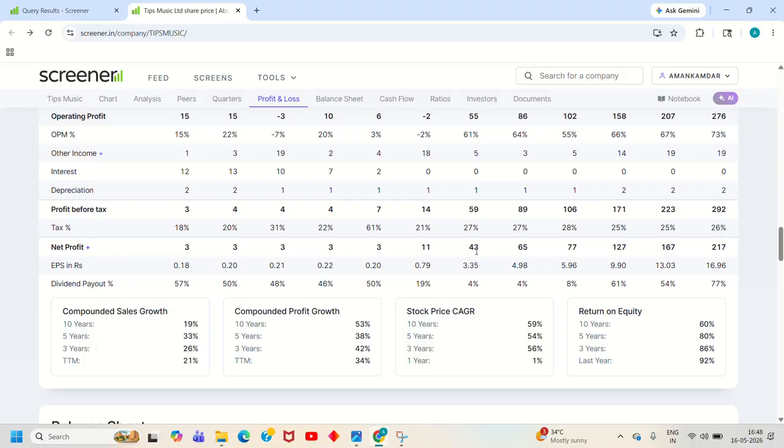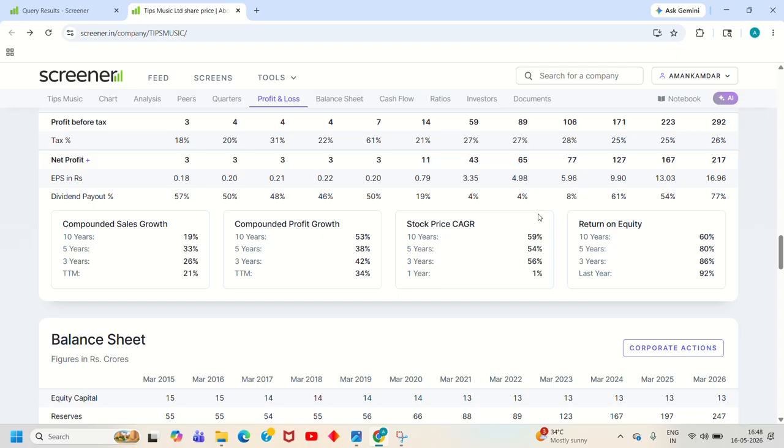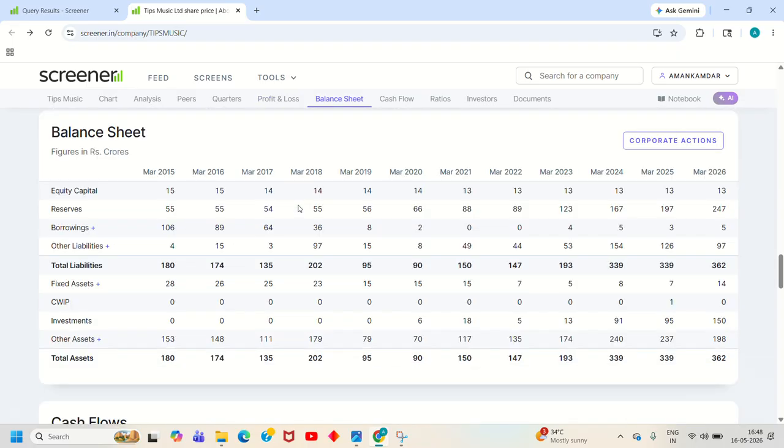Now net profit, if we check the net profit, the company is making huge profits in the last 3 years, from 127 to 167 and 217 crores. Now dividend payout, also company is paying dividend, so this is a dividend paying company as well. So now we move on to the balance sheet.